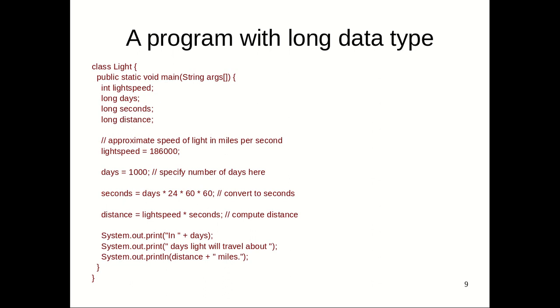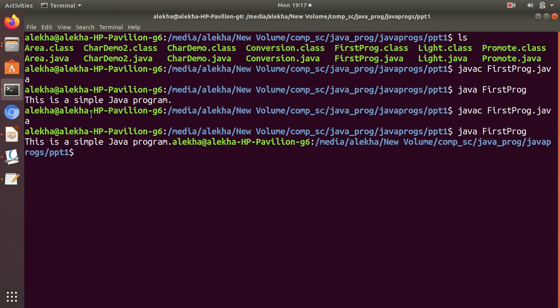This program demonstrates the use of long, and how long a value can be held by a long data type. You can see that we are storing the light speed right here, and the days right here. This is again an example from the complete reference, and we are calculating the seconds from these days. This is the number of seconds, and we are calculating the distance by multiplying light speed with the seconds. So this distance is finally printed by this program, and if you run it, let's see the output. The class name is Light here.